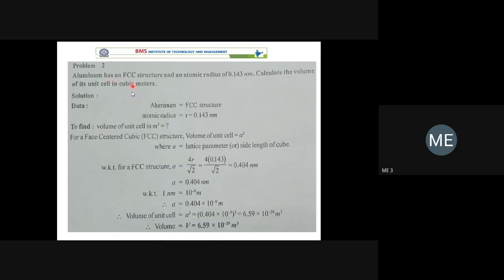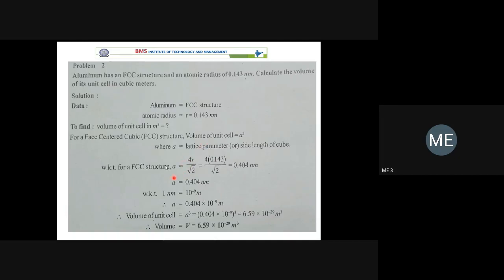So what is the volume of the unit cell? FCC is the face centered cubic lattice. It is a cube. So the volume of the cube is a cube, because lattice parameter or width, height or length of the cube are all the same. It is a into a, but we require a. For the FCC structure, there is a relationship between the lattice parameter a and the atomic radius r.